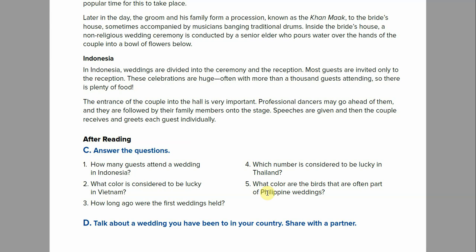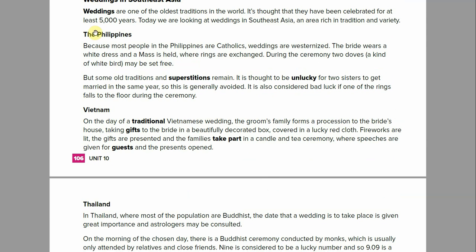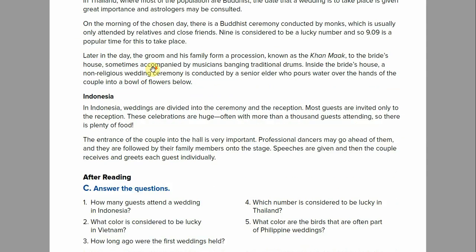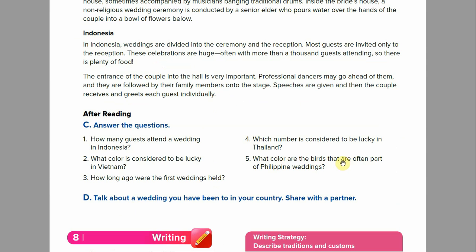And number 5, what color are the birds that are often part of Philippine weddings? So again, let's find a section for Philippine weddings, birds, and a color. Here we go. So let's start here. All right, brides, white dress. Okay, white, but it's talking about a dress. So let's keep going. Here you go. During the ceremony, 2 doves, a kind of white bird, may be set free. There you go. So, what color are the birds? The birds that are often part of the Philippine weddings are white.